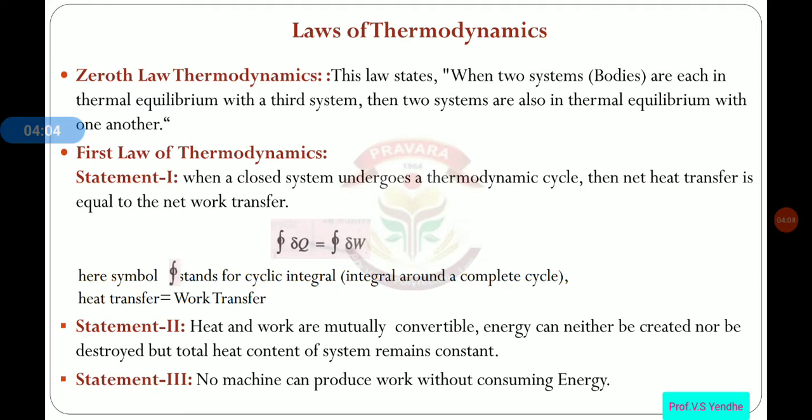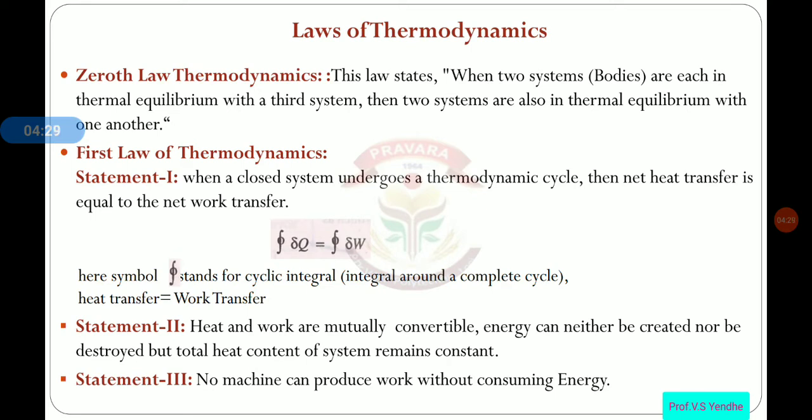when two bodies or systems are in thermal equilibrium with the third body or third system, then all the bodies or systems are in thermal equilibrium with each other.